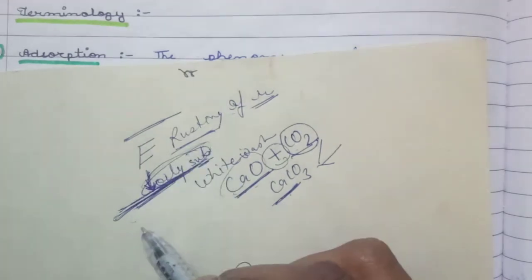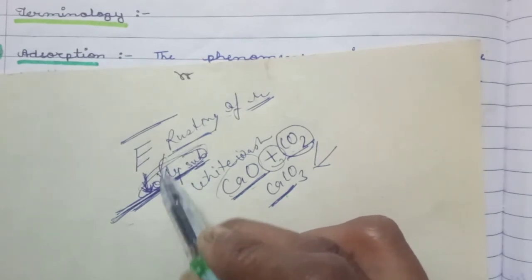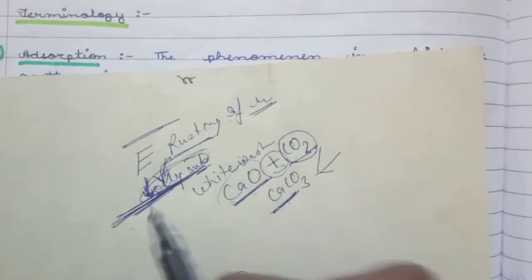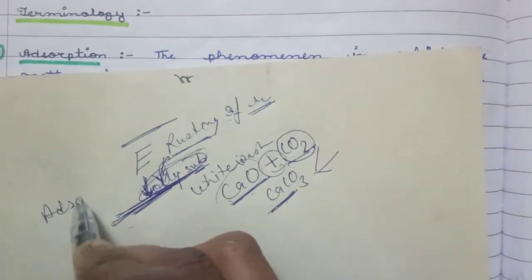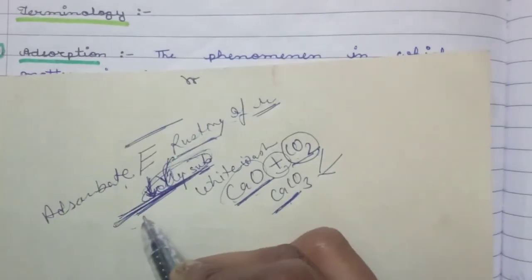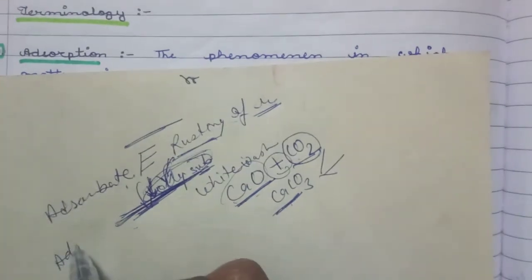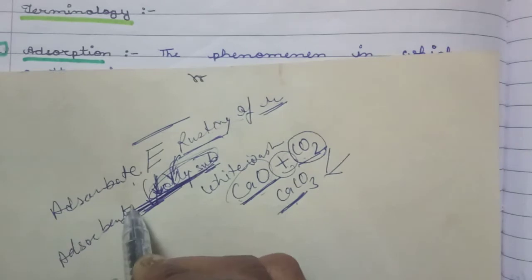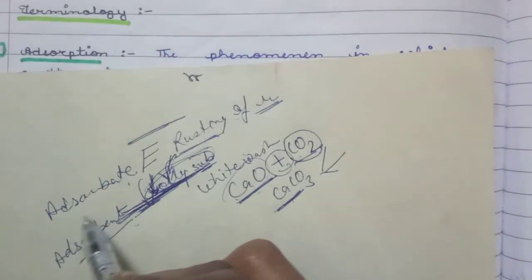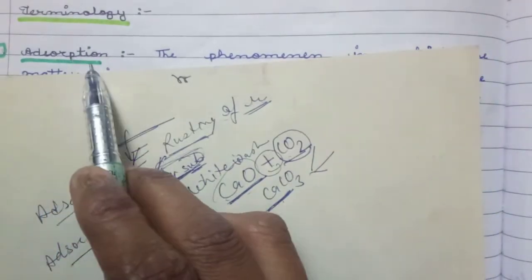Okay, this is adsorption. Which substance? The substance which is adsorbed on the surface is known as the adsorbate. Okay, adsorbate. And the substance on which adsorption takes place is known as the adsorbent. Okay, means on the surface of the adsorbent, the adsorbate is adsorbed. This is all the adsorption.